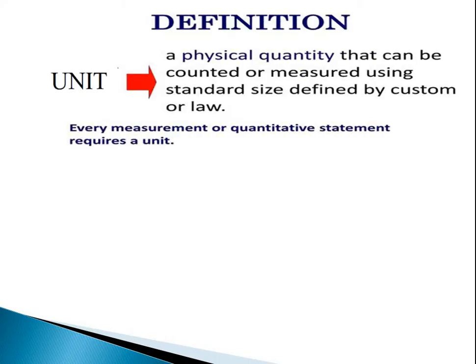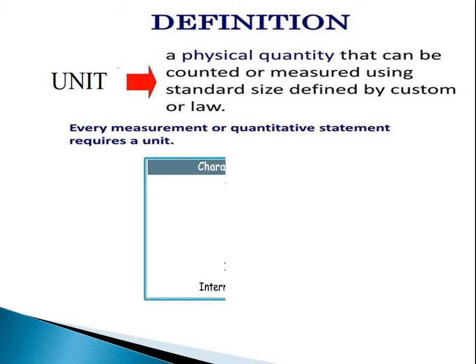Now we focus first on the units. A unit is nothing but a physical quantity that can be counted or measured using a standard size defined by custom or law. Now who is going to define this law? This law is defined by that country, by the people living in that country or region. So they are defining that physical quantity, and that's why it is called a unit. Every measurement or quantitative statement requires a unit. Without a unit it is not possible to measure.